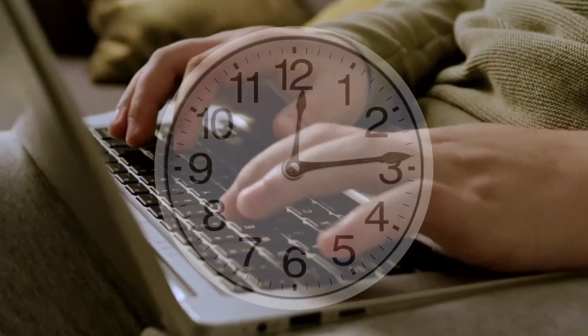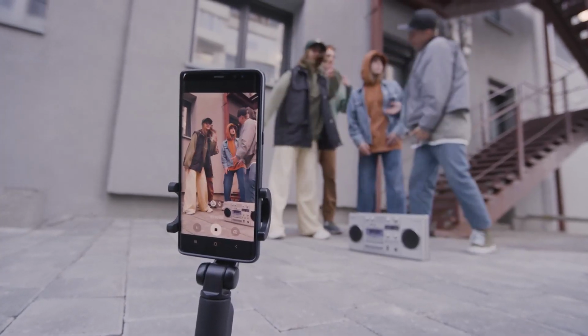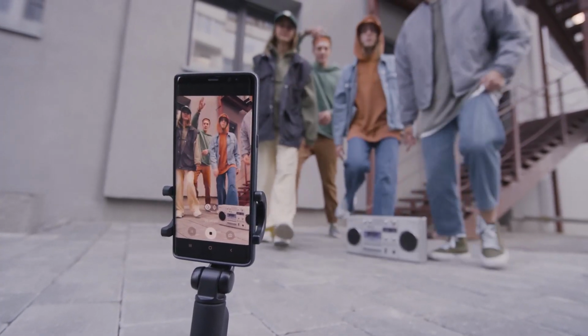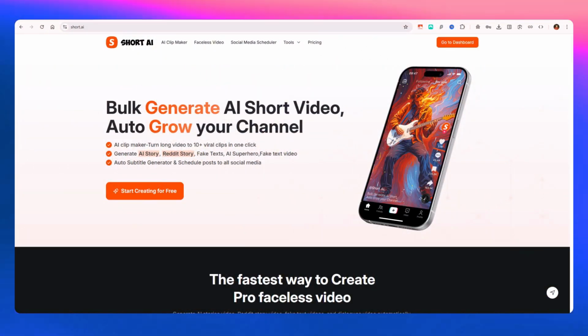Instant posting. Set the time, hit schedule and every finished short lands on your channels without extra exports. So stick around and we're gonna see how all that works in Short.ai.